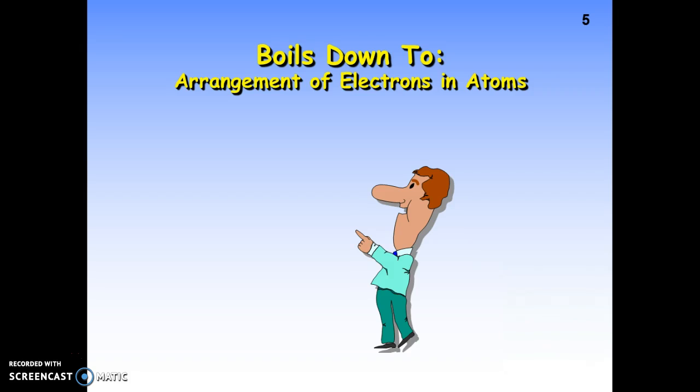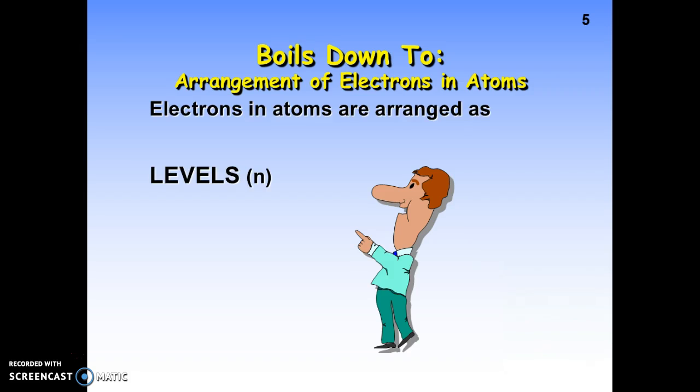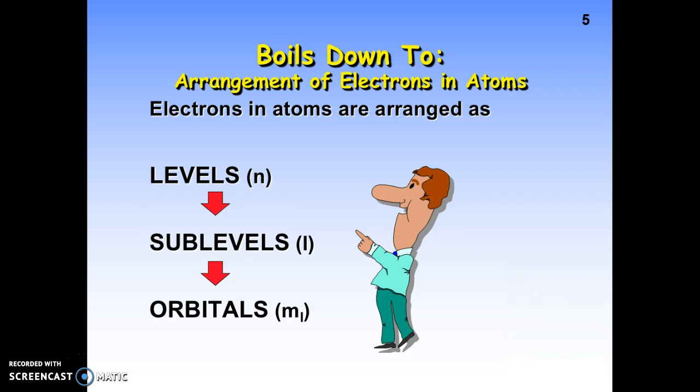So it boils down to this. Electrons in atoms are arranged as energy levels, which is the first arrangement that we understand. That's the basic. Then we go to sublevels. And after we understand sublevels, then we get a little deeper and we know the orbital that it lies in. So notice we're getting information. We start with general information, and then we go to a little bit more specific, and then we get even more specific, and finally we get to the most specific that we can get.